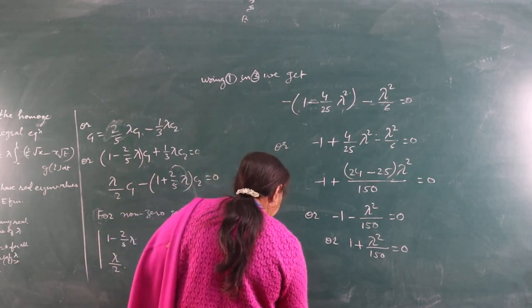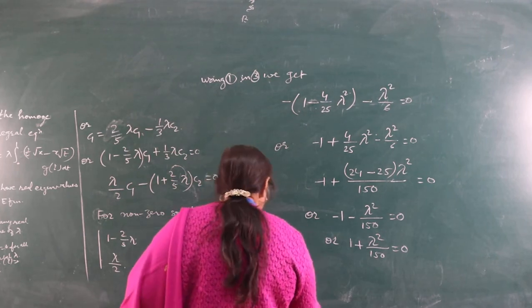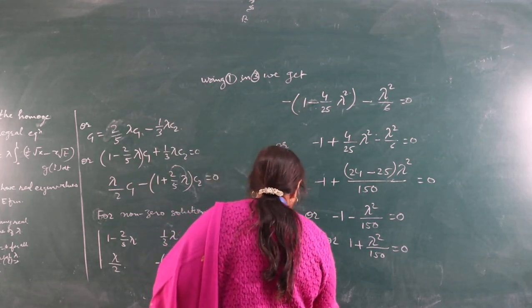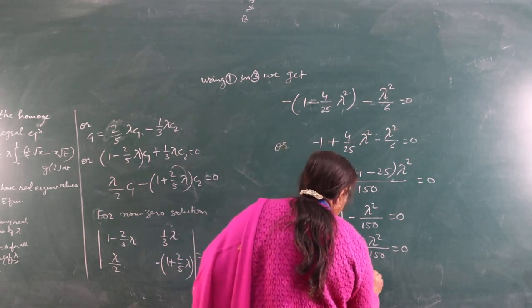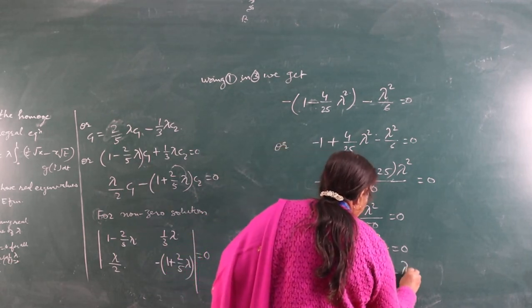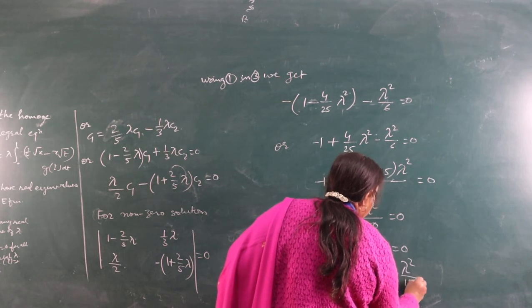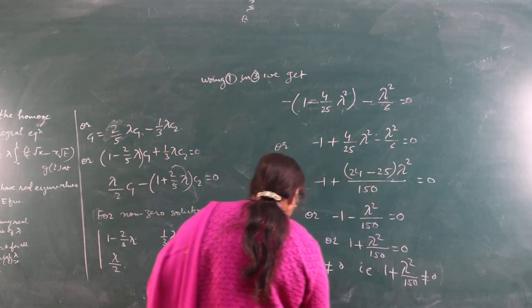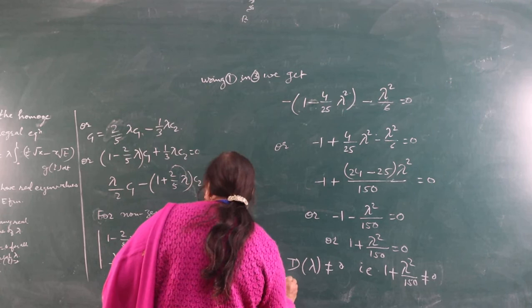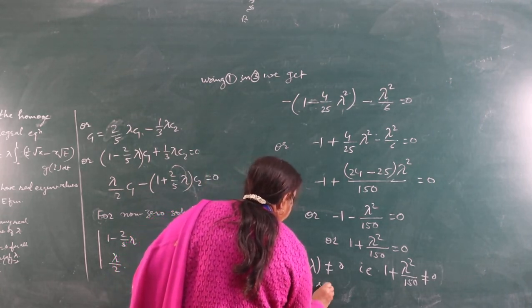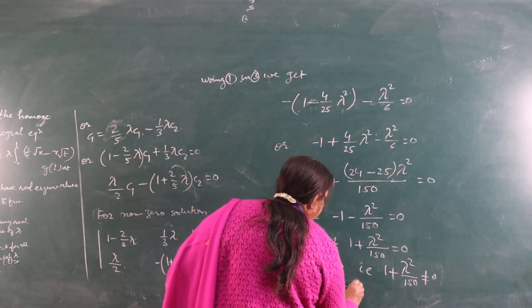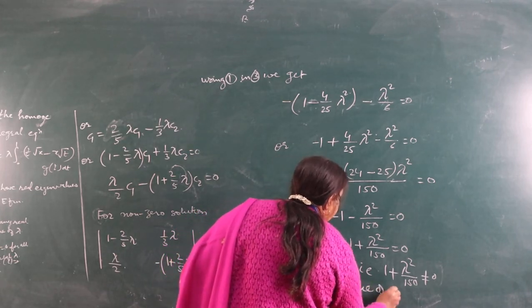So the determinant of λ is not equal to 0, that is 1 + λ²/150 is not equal to 0 for any real value of λ.